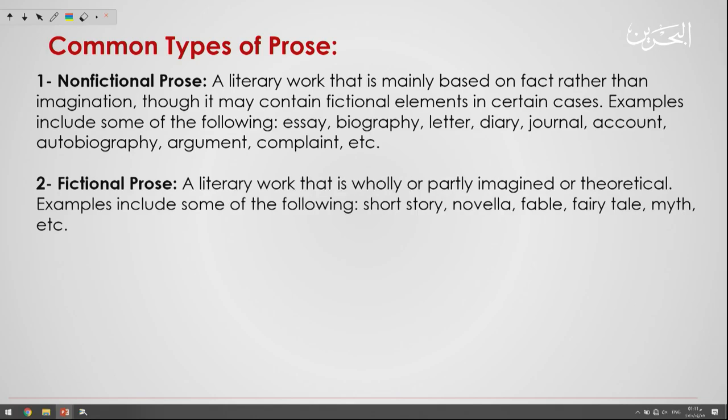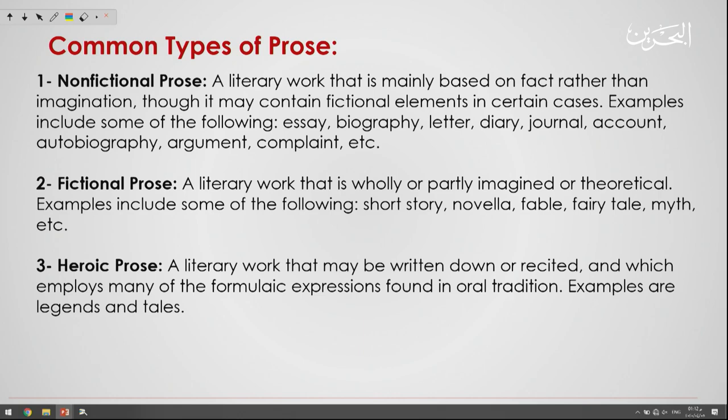The second one, the fictional prose. So it is the opposite. The fictional prose is a literary work that is wholly or partly imagined or theoretical. So it is the opposite of the non-fictional prose because it is based on our imagination. For example, the short stories, novellas, fables, fairy tales, and myths are all considered fictional prose. So the novels that you read every day, we consider them as fictional prose. We can't say they are non-fictional because they are wholly based on something that's not real and based on our imagination.